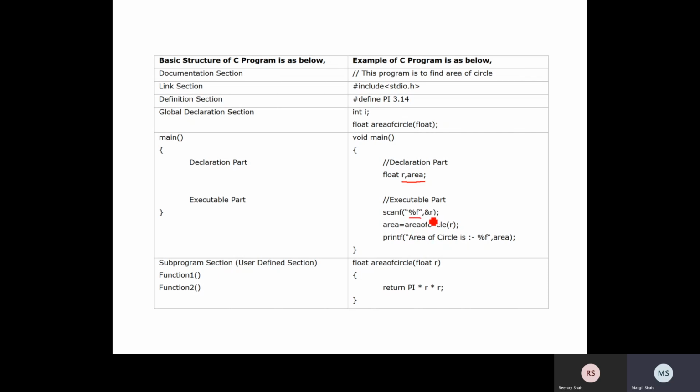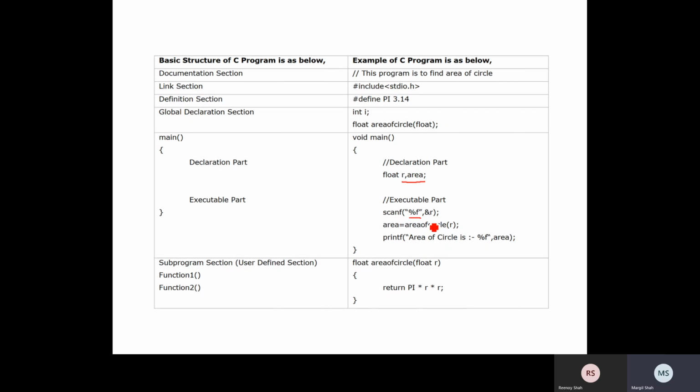So %f, %r, again, there is nothing much to understand in the case of scanf. Scanf is used to scan the value from the user console into a variable. So r must be a variable, and %r, what is %r? That is the address of r.